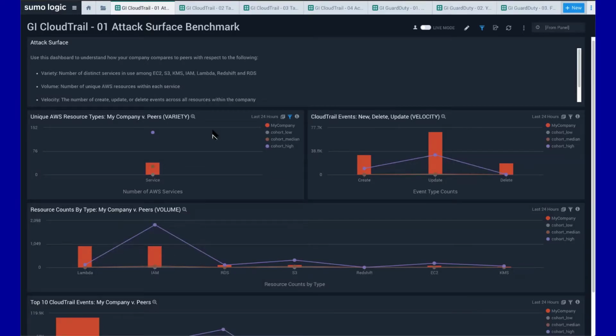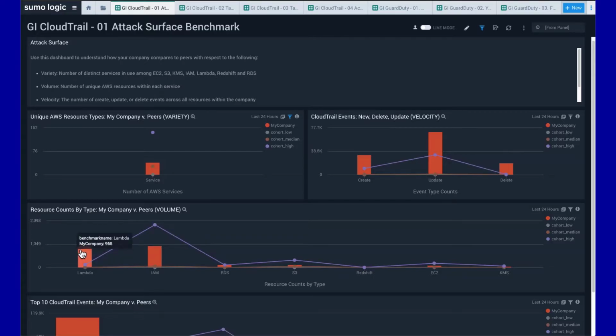going to identify and create that machine learning that I talked about earlier is actually used to help put your organization into a specific grouping of like organizations. Now, we're doing that based on 3 different variables. The variety of data that's coming in, so that's essentially based on the number of distinct services, whether it's EC2, Lambda, RDS, etc. We're looking at the velocity, which is recognizing the change rate in your environment using create, update, and delete type events within CloudTrail. And we're looking at the resource count by type, specifically here, the volume, which is not the distinct, but actually the discrete individual services.